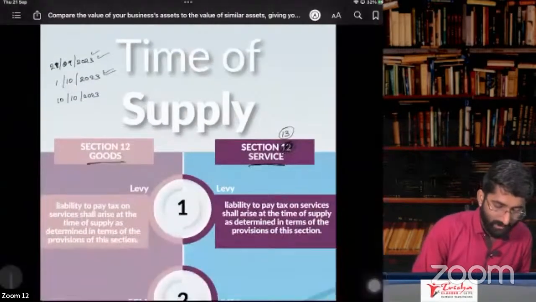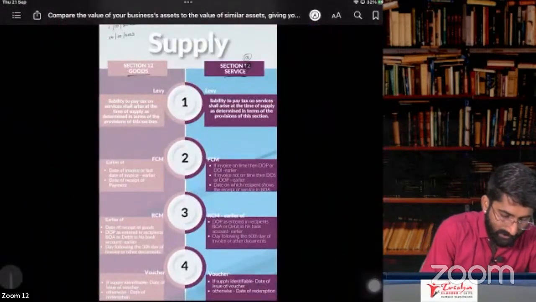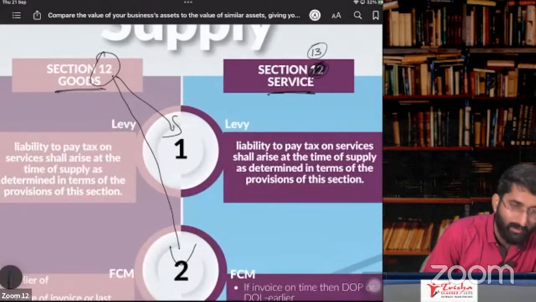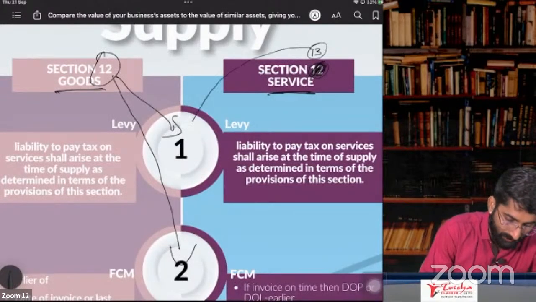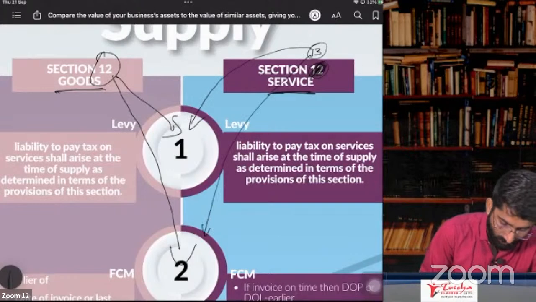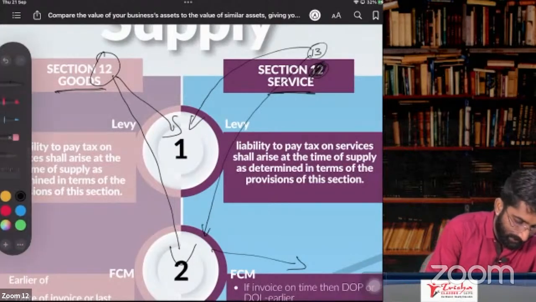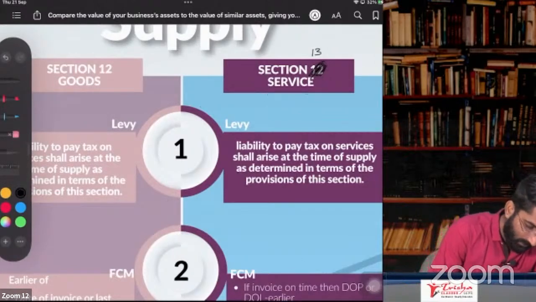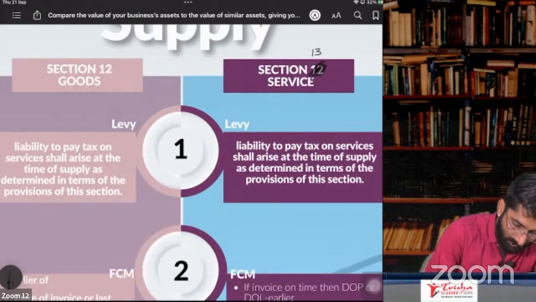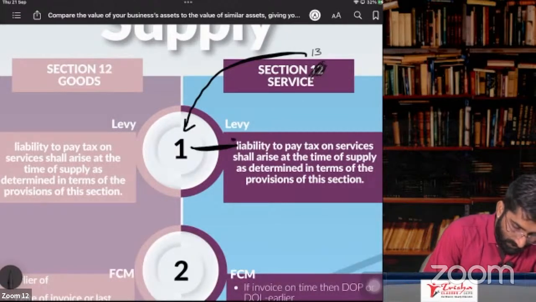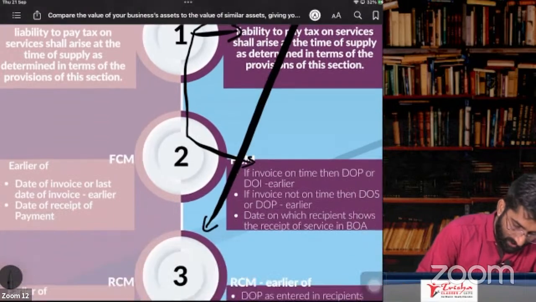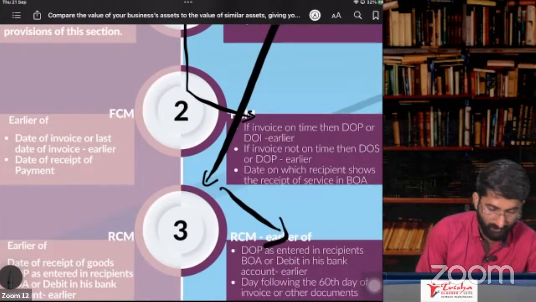First we will discuss all the section numbers. This is section number 12, subsection 1. Section number 12, subsection 2. You have to remember it like this. Section number 13, subsection 1. Section number 13, subsection 2. What is there in section number 13, subsection 2? Once again, how to read these notes? See, section number 13, subsection 1 is given here. Section number 13, subsection 2 is given here. Section number 13, subsection 3 is given here. You have to read it like this. Okay.